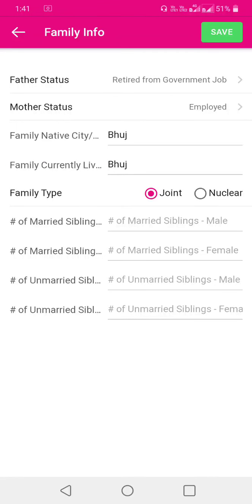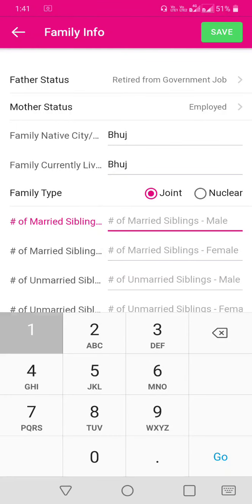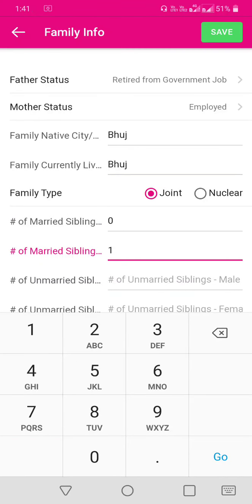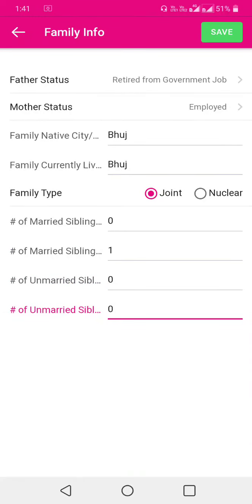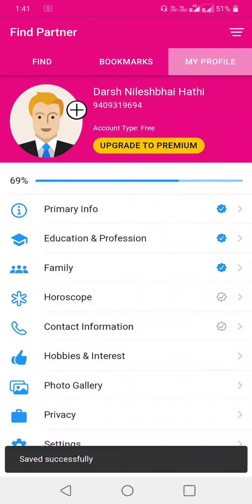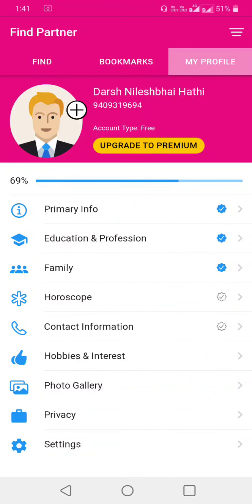Now the number of married siblings, male in the bottom, number of married siblings, female, then the same for unmarried. Now click on the save button. You see the tick mark again, for family. Now you have to put your horoscope.